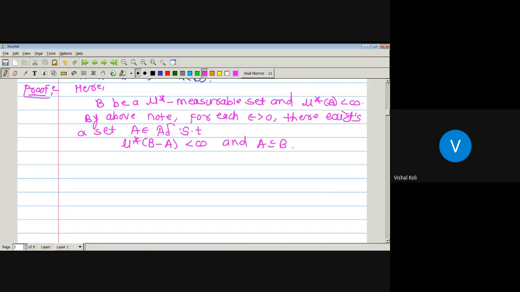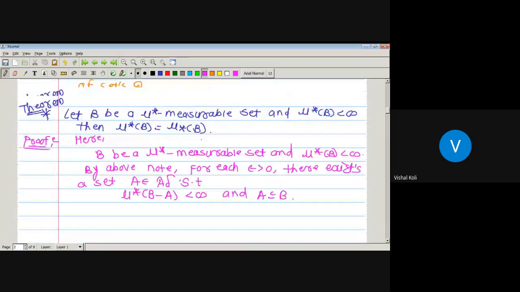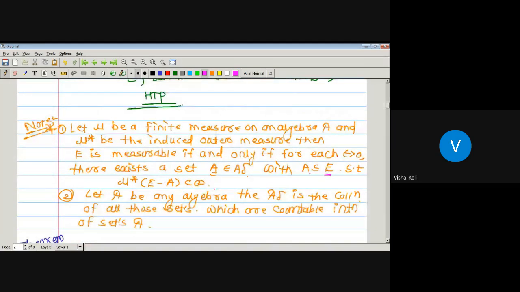Since here we have outer measure of B minus A is finite. Sorry, I think it is finite or less than epsilon. Actually, finite means it has a value, but we have to take it as epsilon. A set is measurable if and only if for each epsilon greater than 0, as we have taken epsilon greater than 0, then we have to use this value.